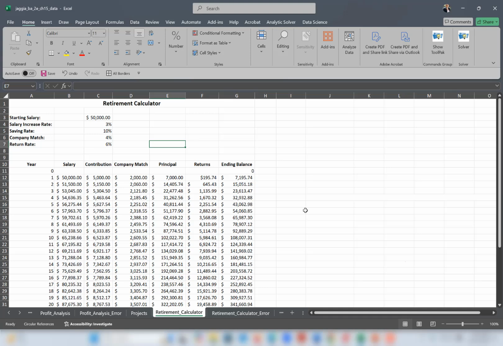And Claire has several job offers from 3 different companies that she's interested in working for. So this is a great case for Scenario Manager. Why? Because she has 3 different offers, and the 3 different offers have different starting salary, salary increase, saving rate, and company match. The first offer is from a national healthcare company located in the city Claire currently lives in, and